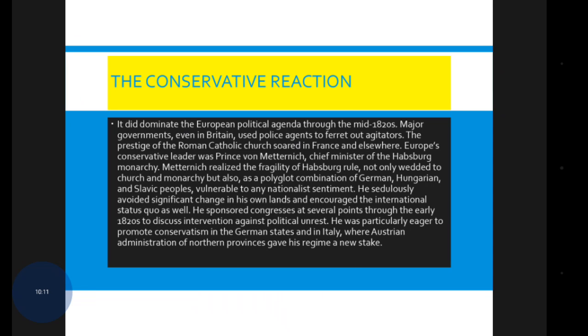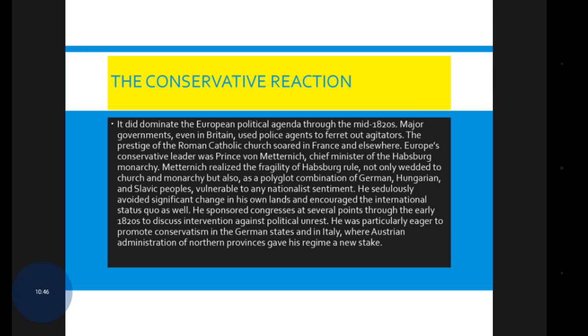The conservatives did dominate the European political agenda through the mid-1820s. Major governments, even in Britain, used police agents to ferret out agitators. The prestige of the Roman Catholic Church soared in France and elsewhere. Europe's conservative leader was Prince von Metternich, chief minister of the Habsburg monarchy.